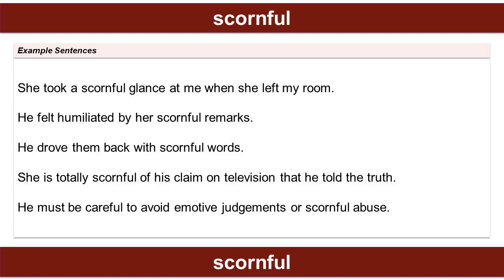She took a scornful glance at me when she left my room. He felt humiliated by her scornful remarks. He drove them back with scornful words. She is totally scornful of his claim on television that he told the truth. He must be careful to avoid emotive judgments or scornful abuse.